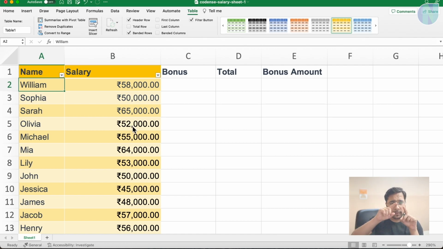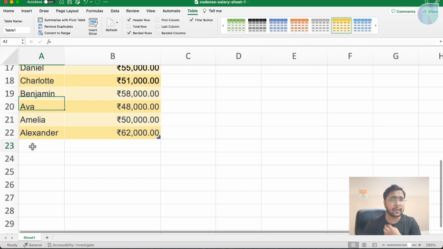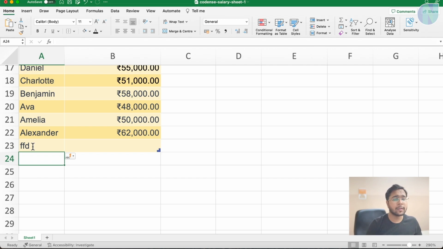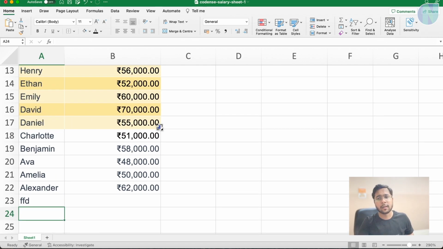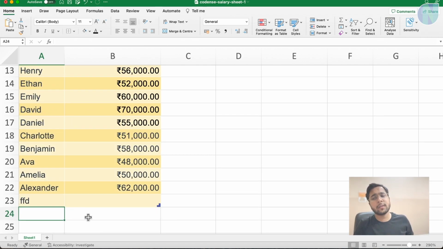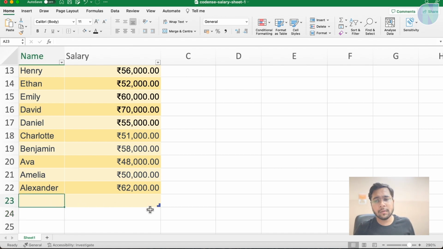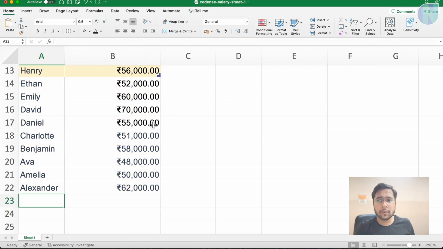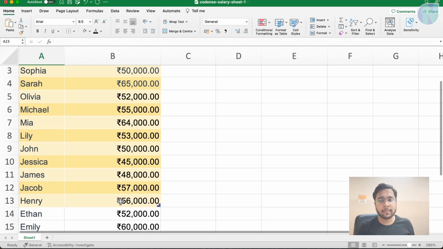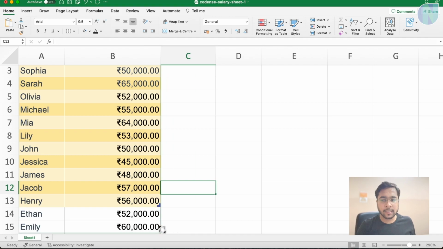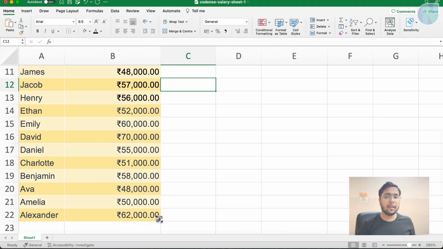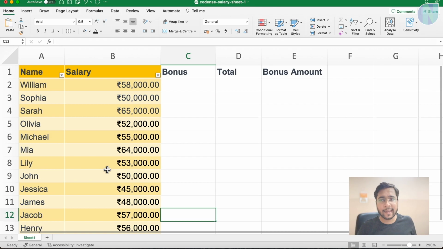Table is for the selected range. If I have any entry here, that may not be in the table, or maybe I want to make the table till here, so it is now till here. But automatically sometimes if you add a new cell, it moves into the table, or it depends. If you only want the top 5 rows in the table, so now only till here we have the table. We can increase or decrease the table area by clicking here and moving our cursor to a particular cell.